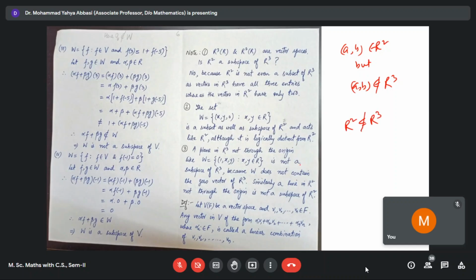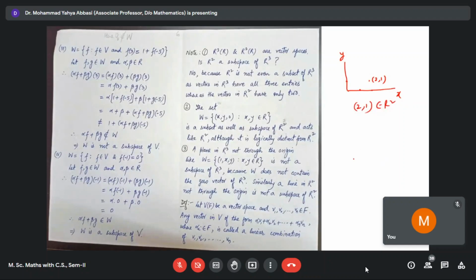But for a subspace, it must be a subset and then satisfy the conditions for a vector space, then it will be a subspace. So R2 is not even a subset of R3, as vectors in R3 have all three entries, whereas vectors in R2 have only two. So you see that R2 means if you have a plane X and Y, suppose that you measure two distance here, 2 and 1 here, then this is (2, 1). This is an element of R2.